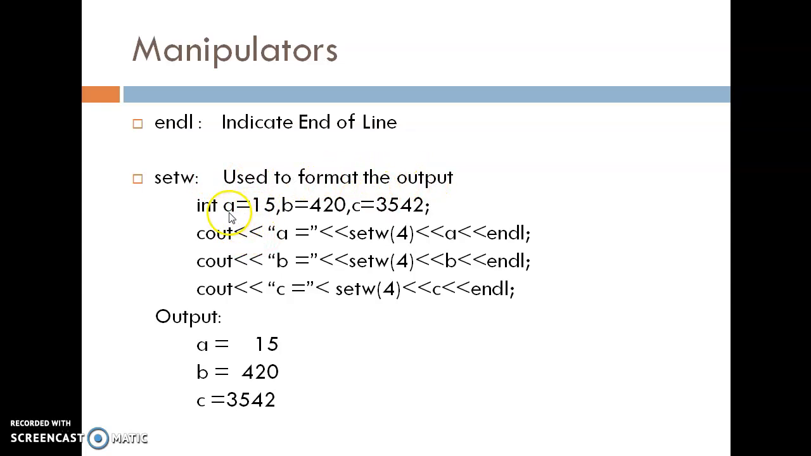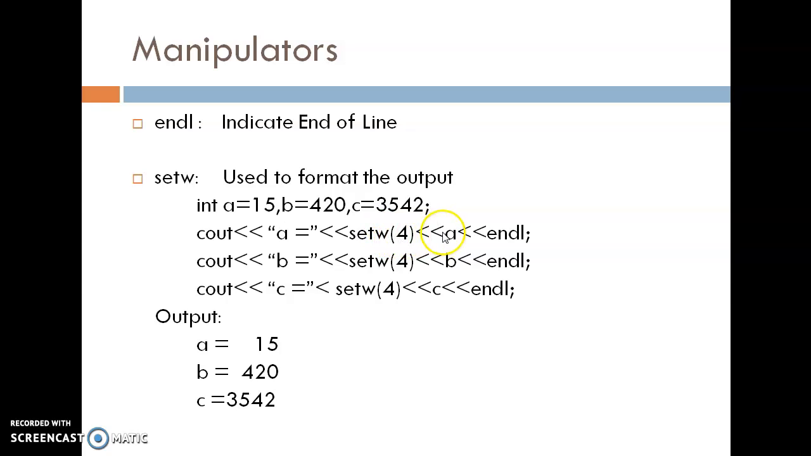For example, A stores 15, B stores 420, and C stores 3542. So here the number of digits used in these three variables is different. But if I want to set the width from the right-hand side, then I am going to use the setw operator with width 4.